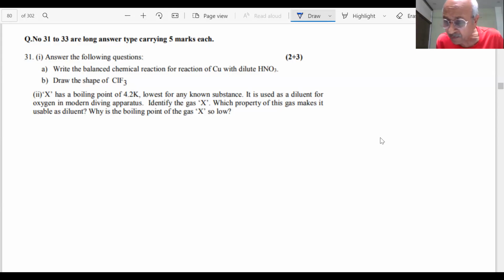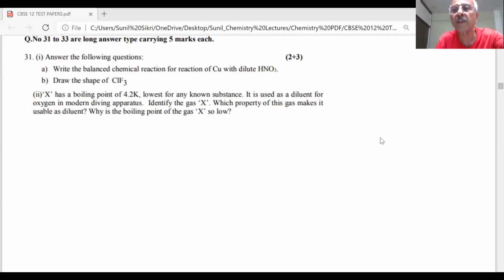We were talking about the CBSE sample paper released by the CBSE. We were discussing parts C and D of this, and the last part is questions 31 to 33. These are long questions carrying 5 marks each, with several parts, and we have already answered these questions. This is only a quick recap, a short revision.